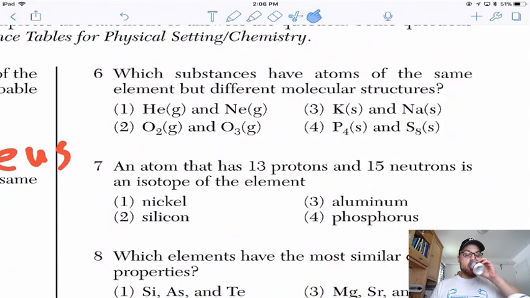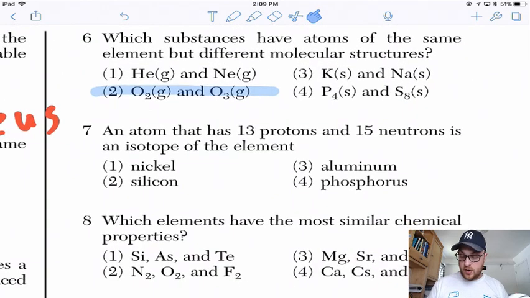6. Which substances have atoms of the same element but different molecular structures? What an odd question. Obviously, the right answer is 2. It's the only one that has the same atoms. 1 is helium and neon, 3 is potassium and sodium, and 4 is phosphorus and sulfur. I'm not sure how anyone would get that question wrong.